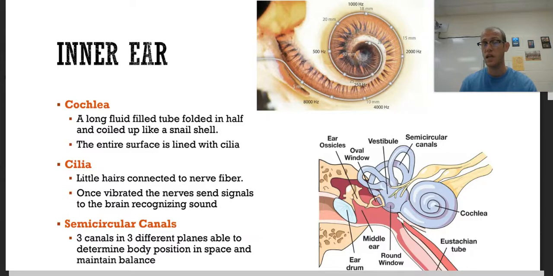Also, if you're exposed to a lot of high pitches, these hairs might break. And when they break, they don't send signals. And when they don't send signals, you don't hear those higher pitches anymore. So don't have too loud of high pitched sound near you. And that's the basic of the ear.